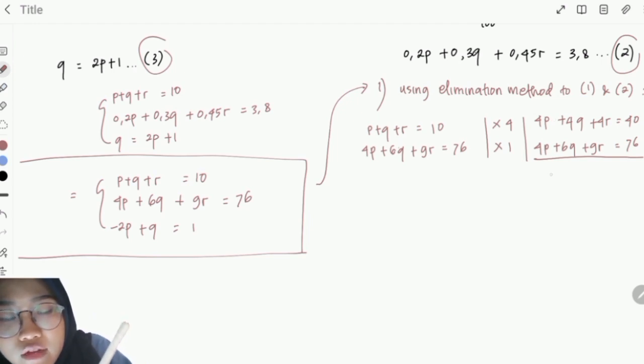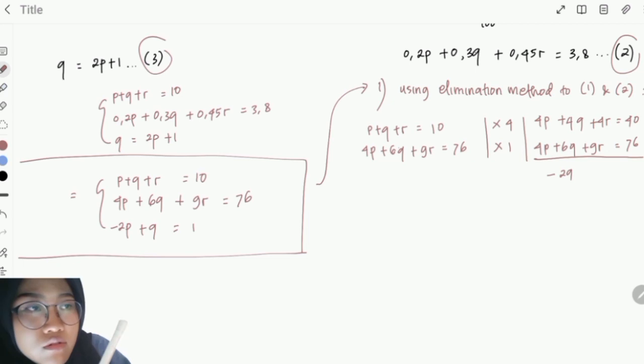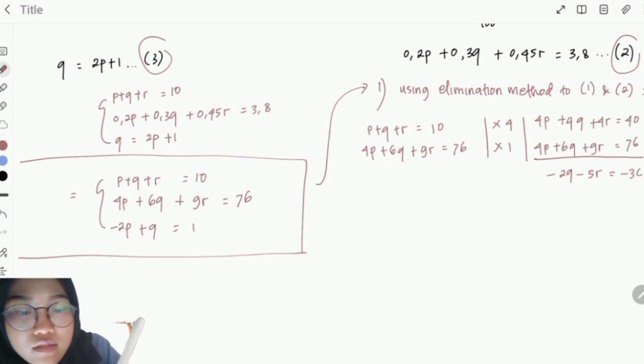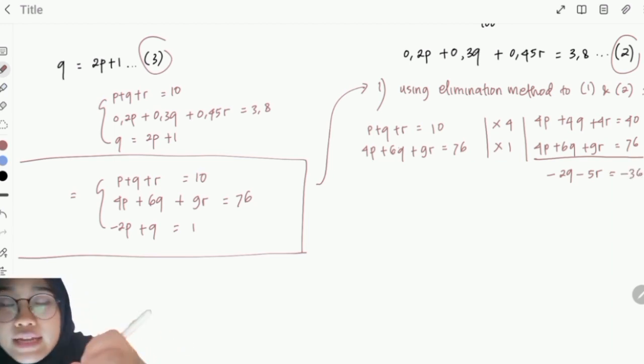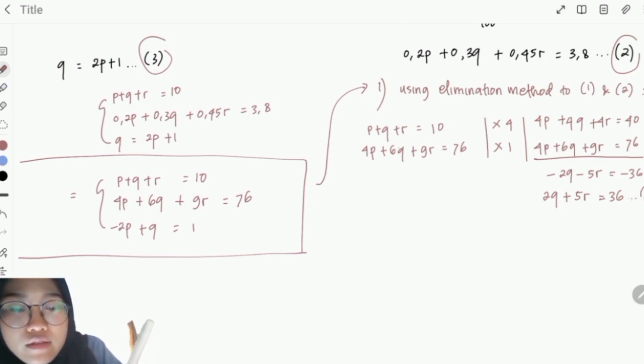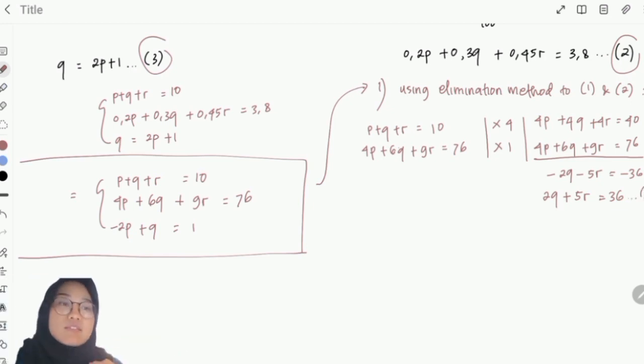So we have minus 2q minus 5r is equal to minus 30 minus 36. Or we can make it simpler, 2q + 5r = 36, so we times each of this with minus 1. Okay, so this is the fourth equation.